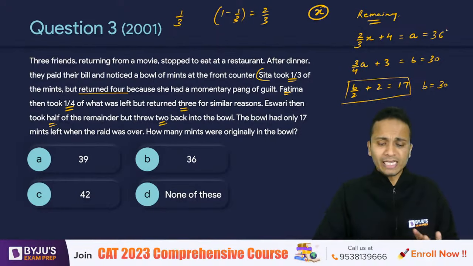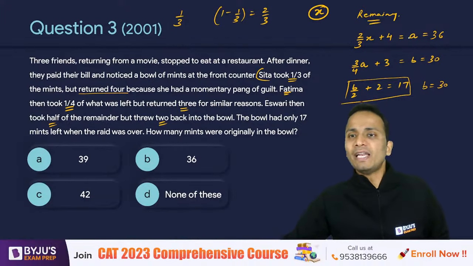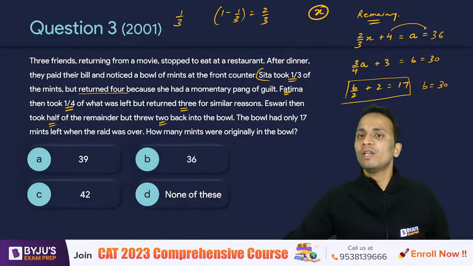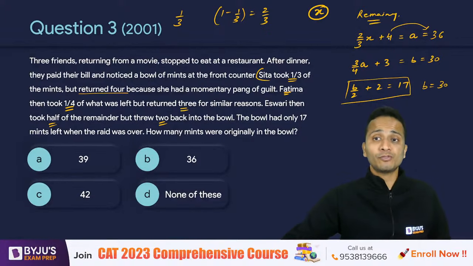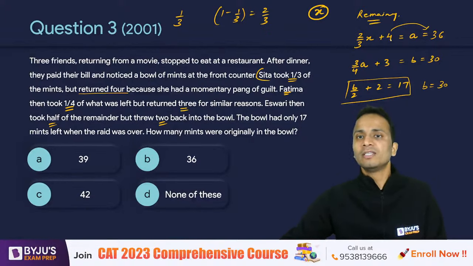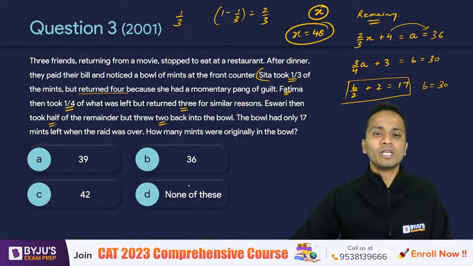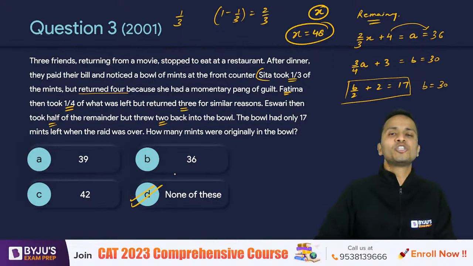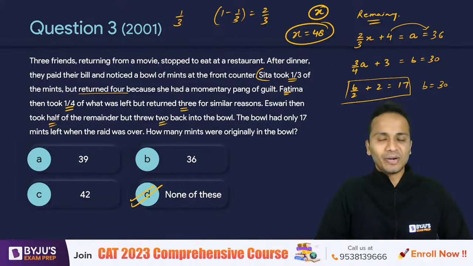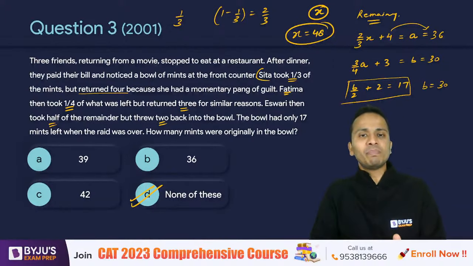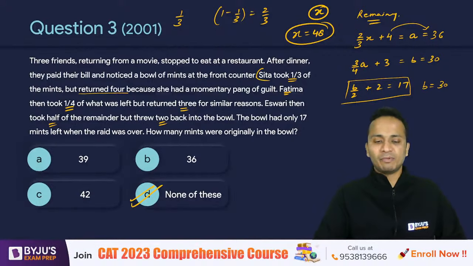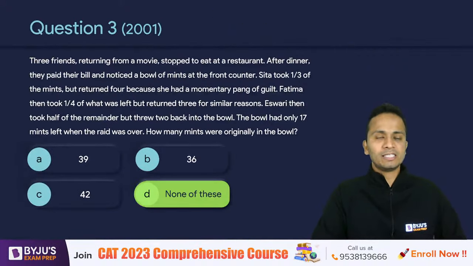Now you can do everything orally. Okay? Now the value of A is 36. So 4 will go this side. 36 minus 4, that is 32. 32 into 3 divided by 2 will come out to be 48. So what will be the value of x? 48. So the correct answer among the options should be none of these, right? So this is one very simple way of attempting these types of questions. So the correct answer here is none of the above, right?